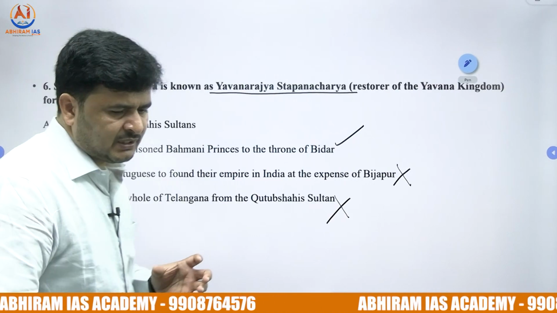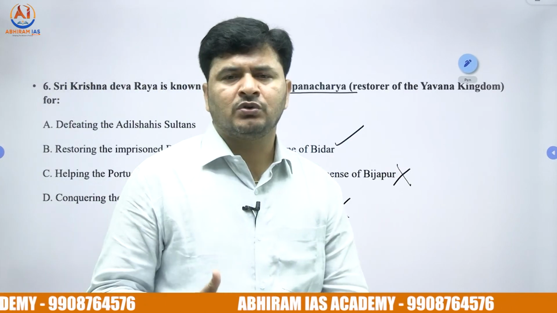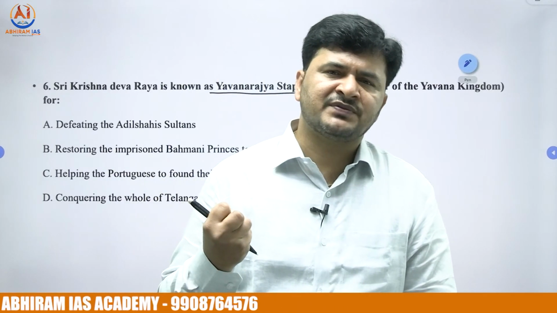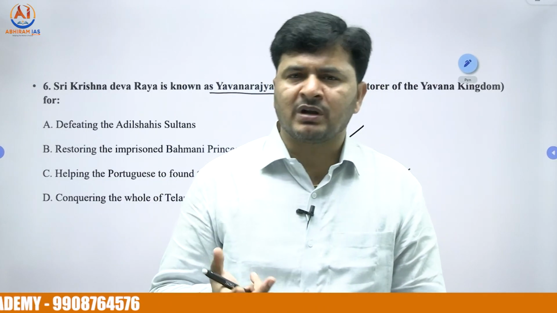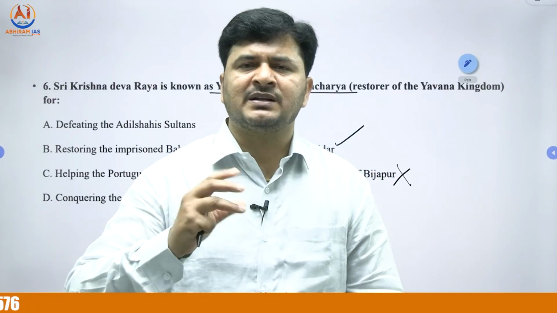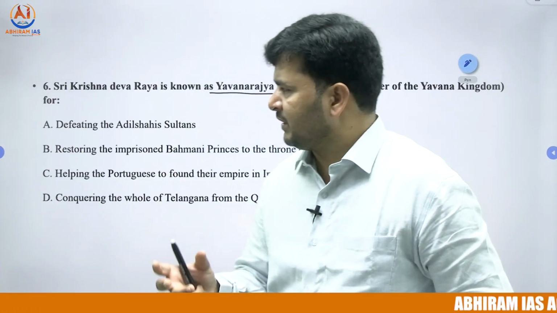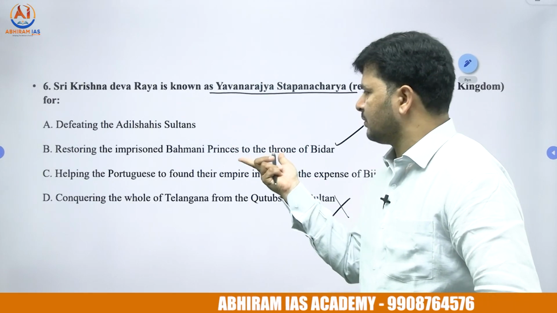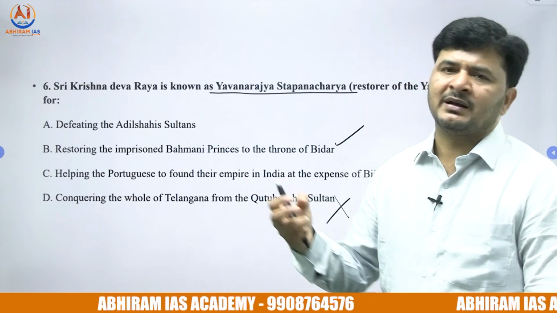According to a source, the dethroned Bahmani prince sought the help of Sri Krishnadevaraya. In response, Krishnadevaraya, who wanted to maintain good relations with the Bahmanis, sent the Vijayanagar army, and with its help the dethroned ruler got back his territory.